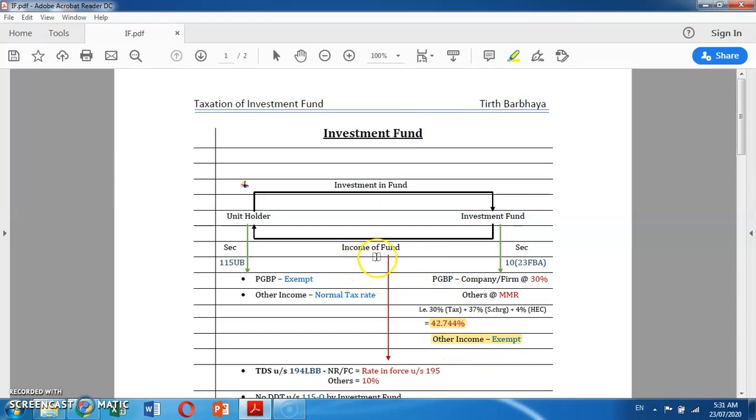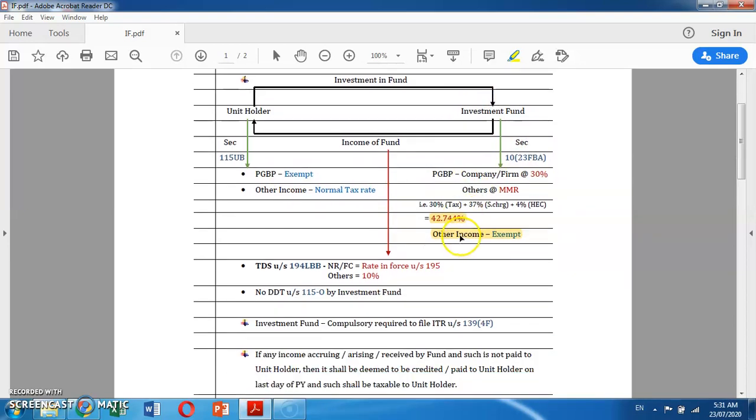Now, when such income is transferred to the unit holder, then they would be liable for tax under section 115UB for other income at the normal tax rate, and for PGBP income it would be exempt, because the tax on such PGBP income is already paid by the investment fund under section 115UB.